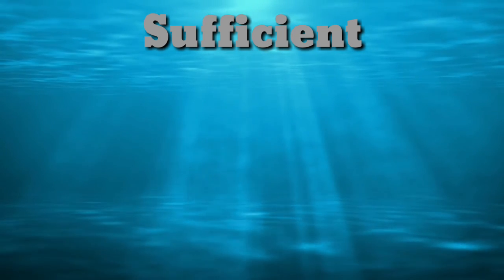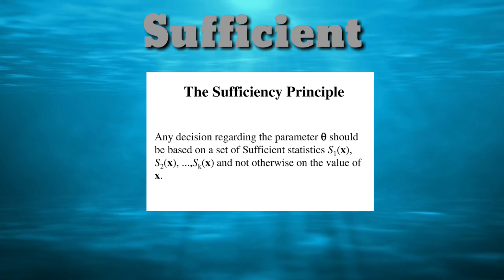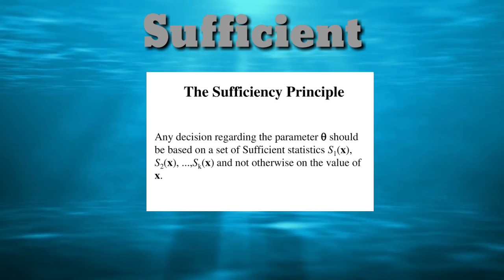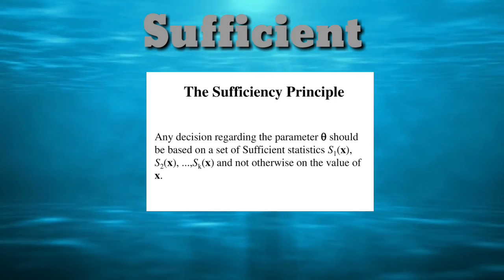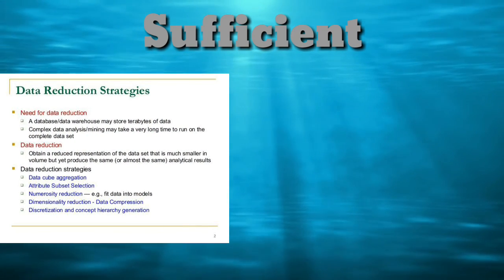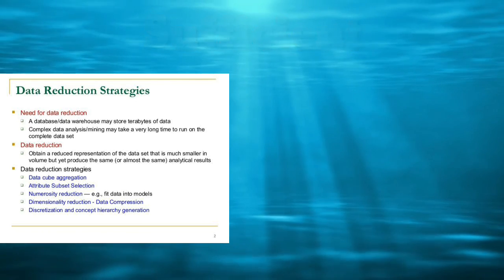Finally, we are going to discuss the sufficiency principle. The sufficiency principle allows us to potentially reduce our data footprint and eliminate extra non-informative data. The data reduction method summarizes the data while retaining all the information about a particular parameter theta.